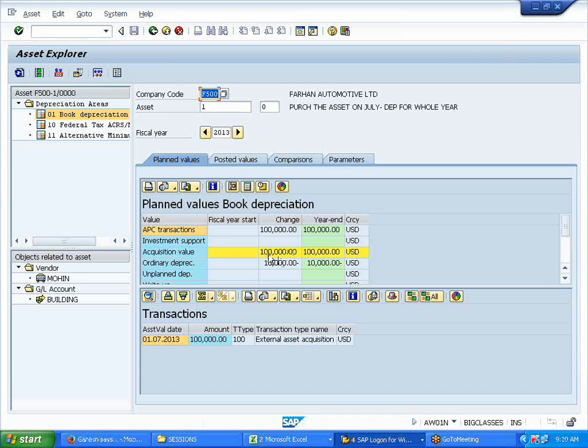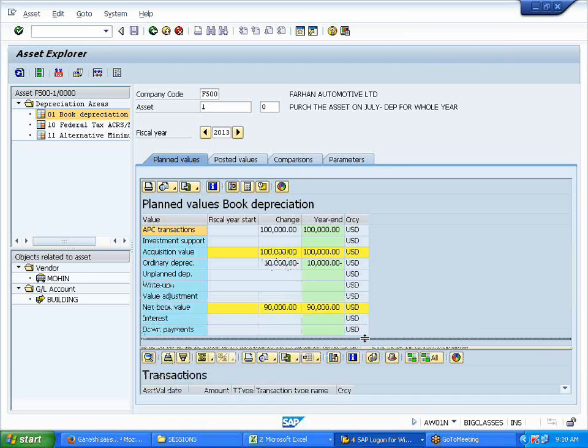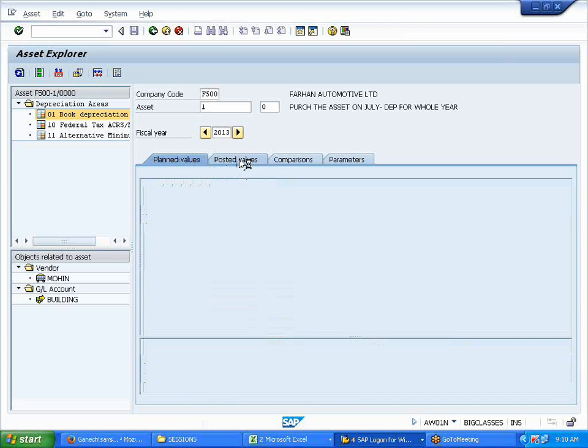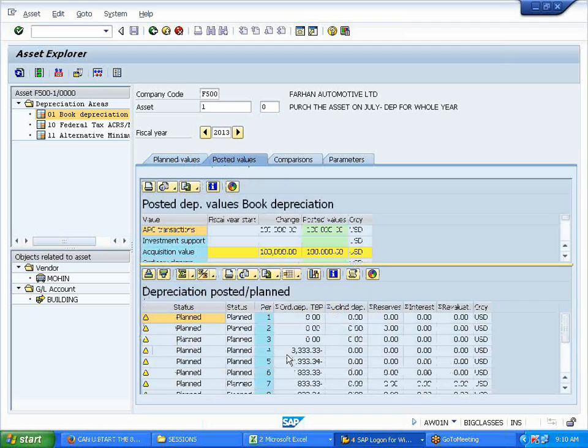Now, what is the depreciation it should calculate for 100,000, 10% SLM, correct or not correct? Yes. Correct, right? This is the planned values. Now I'll go to the posted values here. Now, it has accumulated the depreciation over here, the total. This is the total depreciation of the first, second, third, fourth period, right?